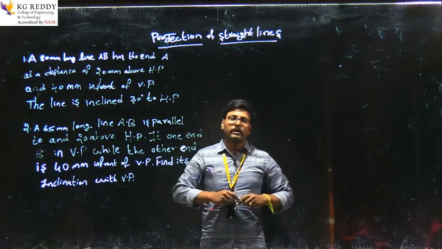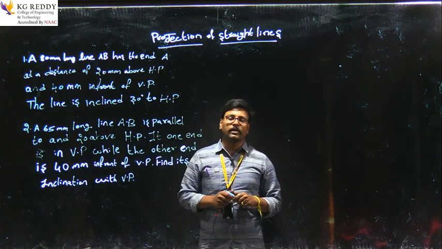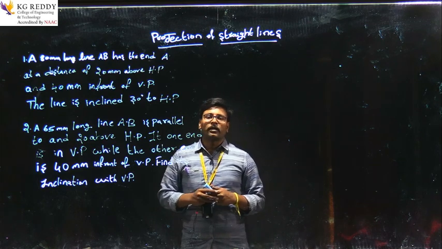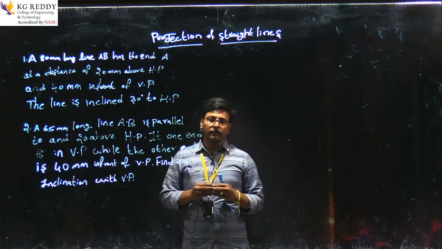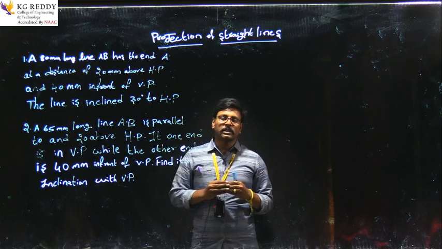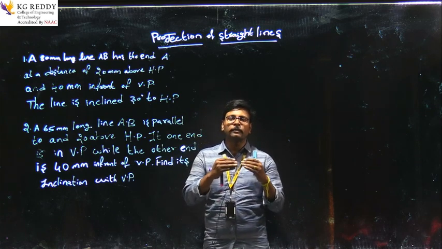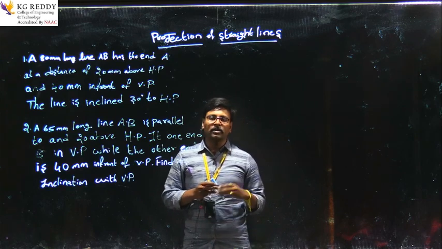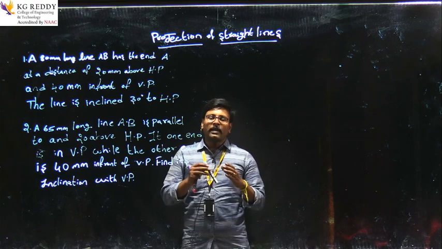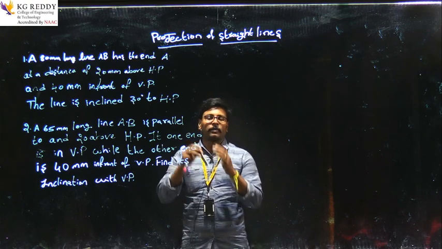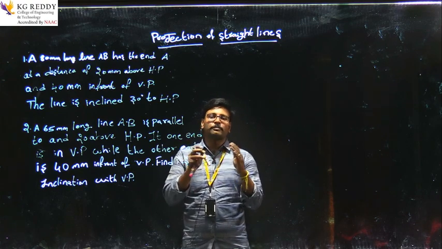Yes guys, next topic is projection of straight lines inclined with one of the plane. Inclination, that is, makes an angle with the planes. Here the planes are the horizontal plane and the vertical plane. In that, a line which is inclined to one of the planes and with the other plane it is parallel.